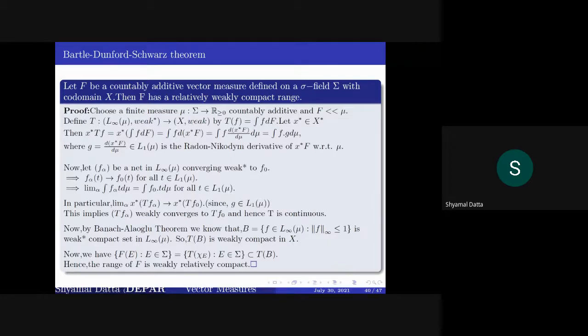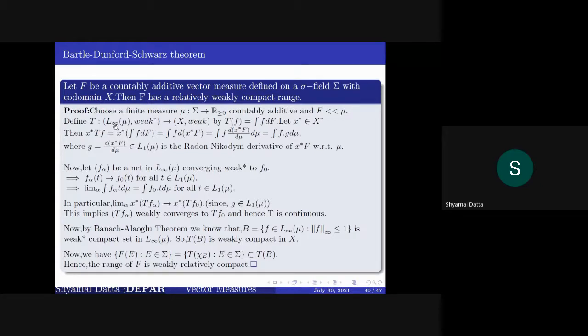If you take a countably additive vector measure F on a sigma field Sigma with codomain X, then F has a relatively weakly compact range. And by the previous theorem, you can choose a finite measure mu such that F is absolutely continuous with respect to mu.